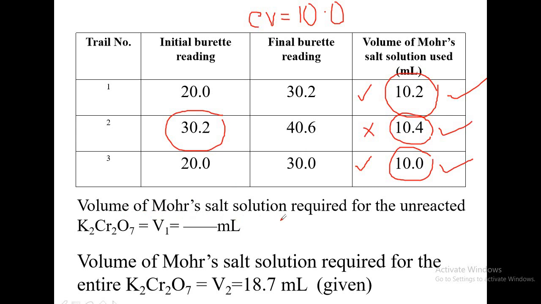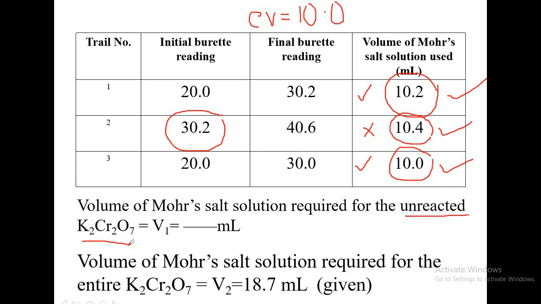It is the volume of Mohr's salt solution required for the unreacted potassium dichromate. Unreacted means the dichromate which is not utilized for the oxidation of the waste. Whatever values you are reporting to the teacher, it is how much volume of FAS is not consumed by the waste.